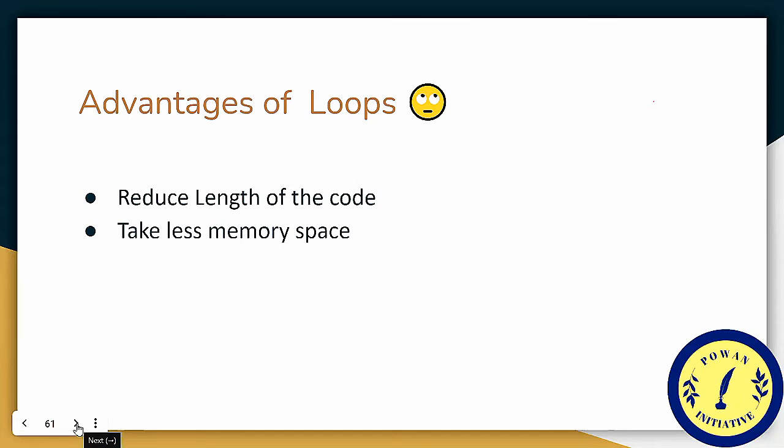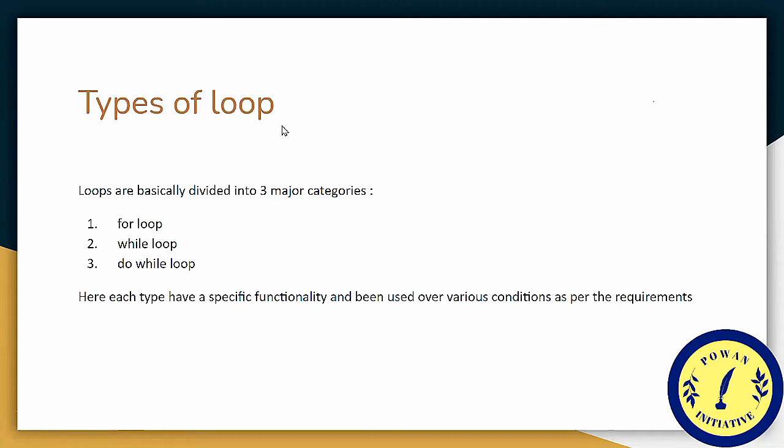Okay, so now let's move further to the types of loops. What are the types of loops? Loops are basically divided into 3 major categories: for loop, while loop, and do while loop. Here, each type has a specific functionality and is used under various conditions as per the requirements. Okay, so let's first consider the for loop.